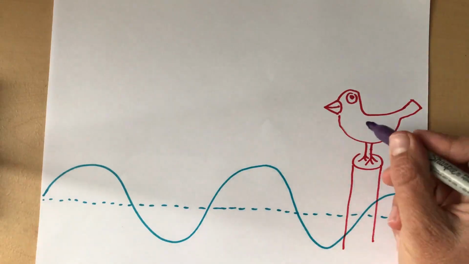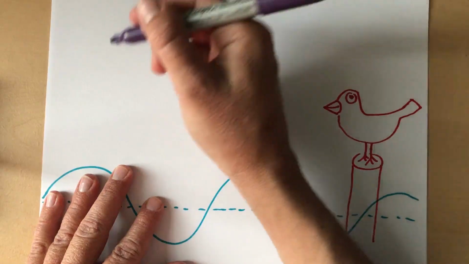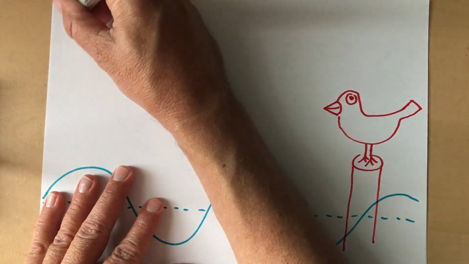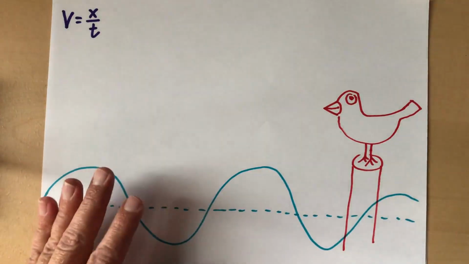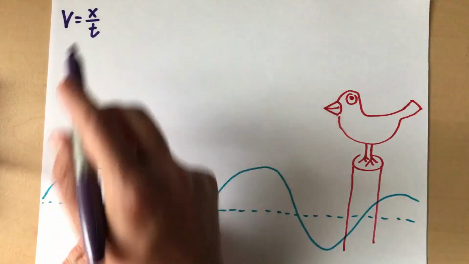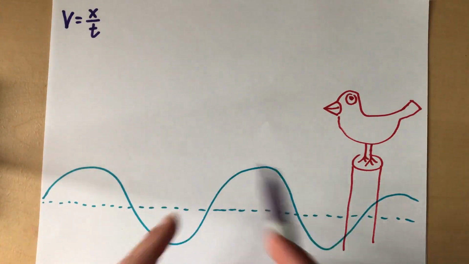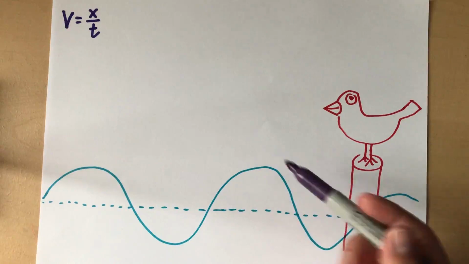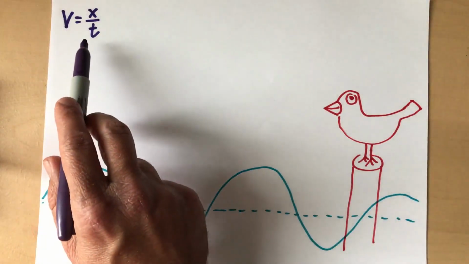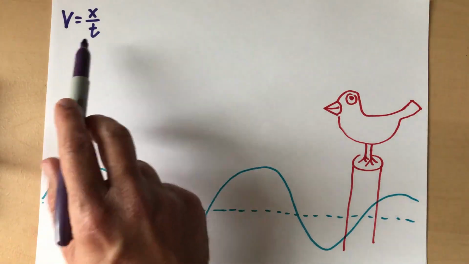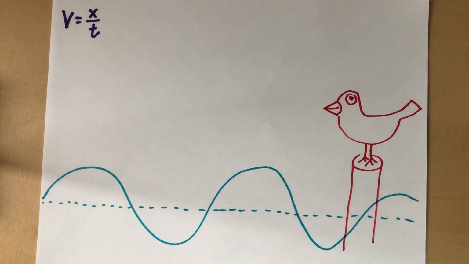So let's say Mr. Bird here is thinking about the velocity of this wave and how he can calculate it. Well, as any good bird knows, the equation for velocity is simply distance over time. And you can still use that equation now. It's perfectly valid. If you knew how fast the wave was, or how far the wave went, and you knew the time it took to travel that, you could use velocity as distance over time. In fact, some of the problems that you're getting ready to do use this simply: the distance the wave traveled divided by the time it took to travel that distance.